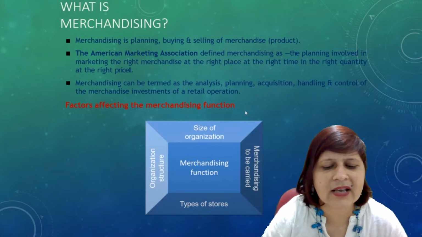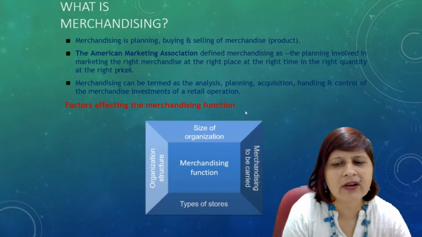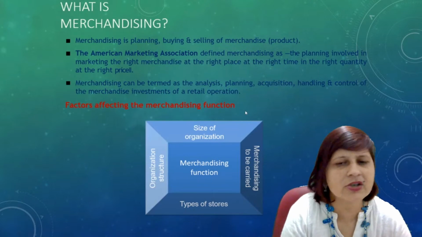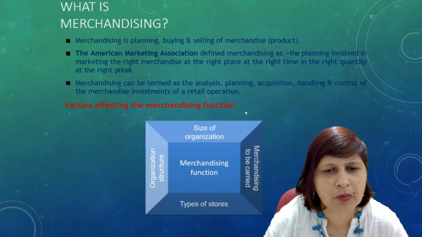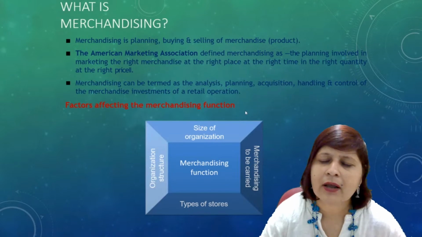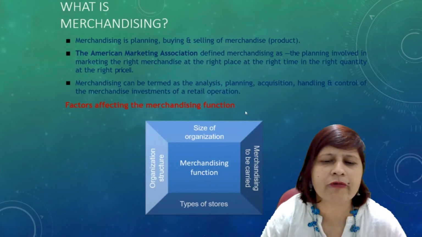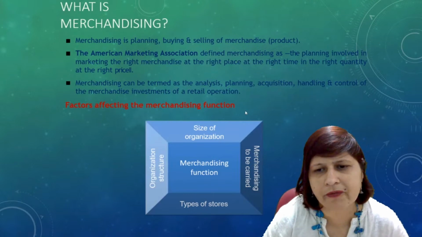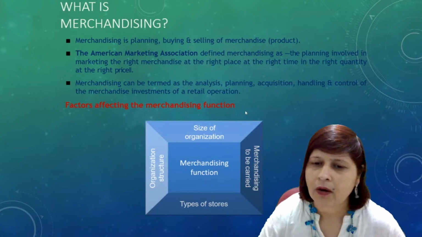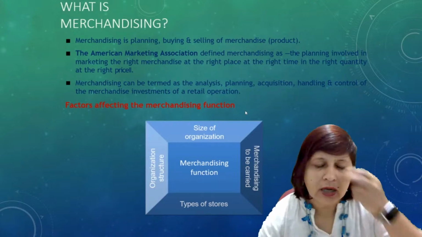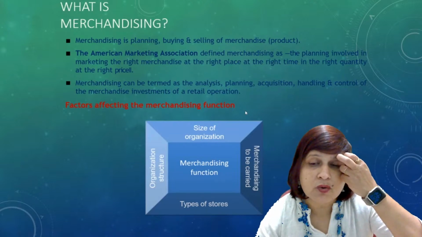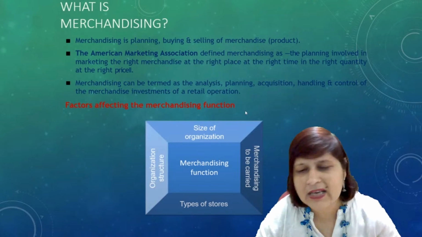Then the organizational structure. What is the organizational structure? Organizational structure plays an important role in merchandising. Whether it is a one-man show, only one man has to decide what type of product and to whom he will offer, or there is a hierarchy that will define and discuss the merchandising functions.